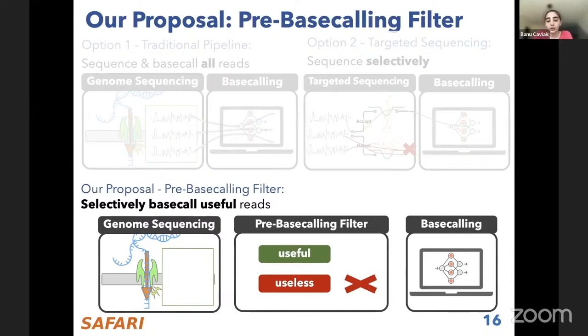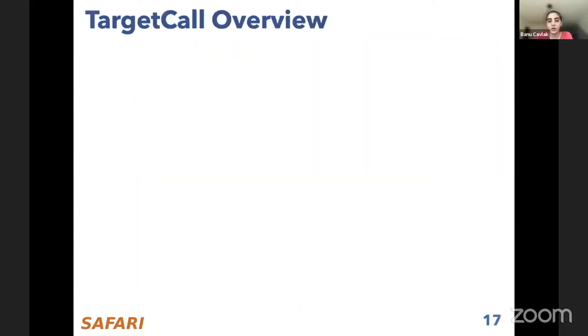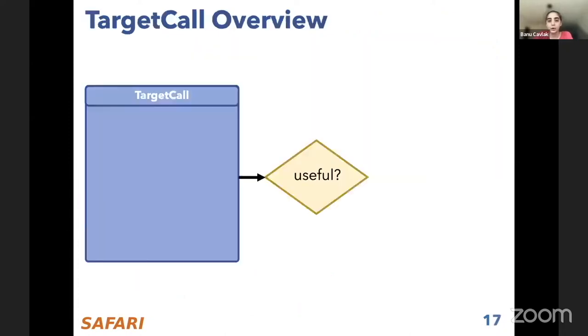And this filter needs to identify whether the read is going to be useful or useless with high accuracy. In TargetCall, anything that is identified as useless is discarded from further analysis in the pipeline, and useful reads are forwarded to the base calling step to maintain the base calling accuracy for the useful reads. So in a high-level overview, TargetCall works in two steps, with the high-level goal of predicting if the read is going to be useful.